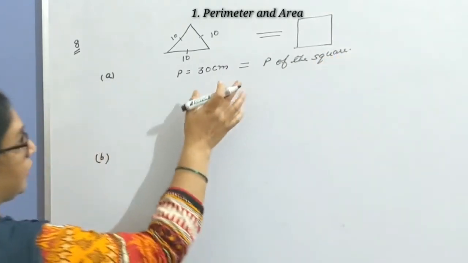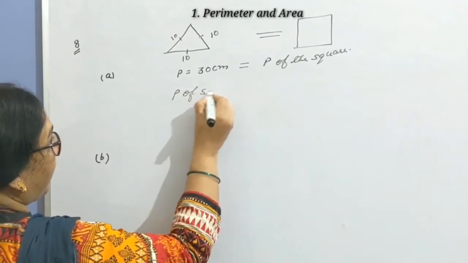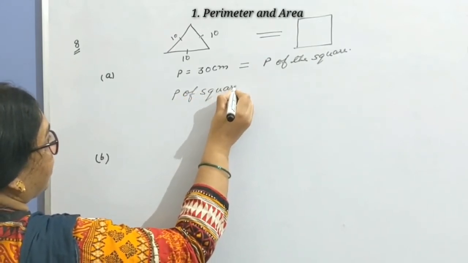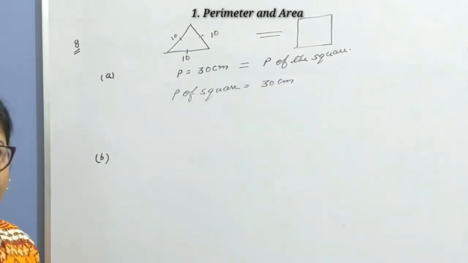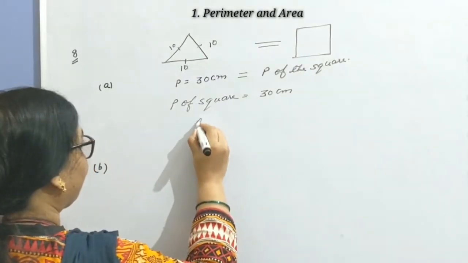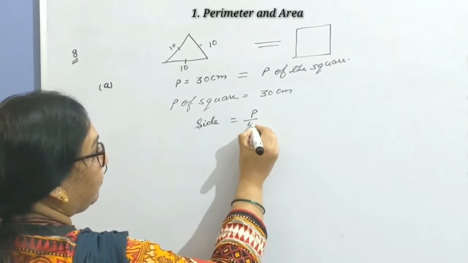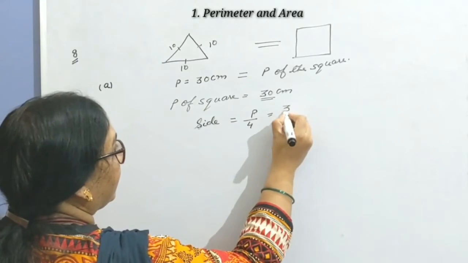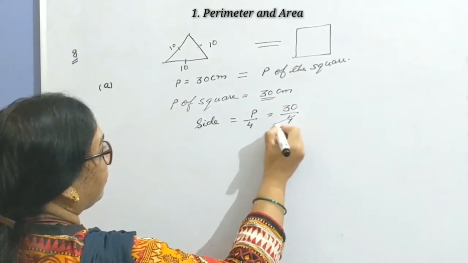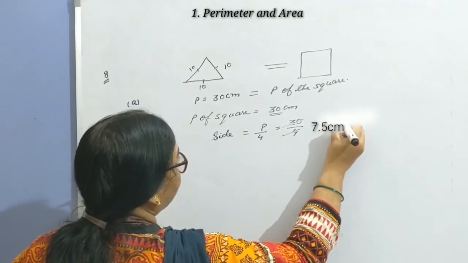So from here you reach the next step: perimeter of square equals 30 centimeter. When you have the perimeter of a square, you can easily find each side. So what is one side of a square? Perimeter divided by 4. What is the perimeter of the square from here? 30 centimeter. When you divide by 4, it is equal to 7.5 centimeter.